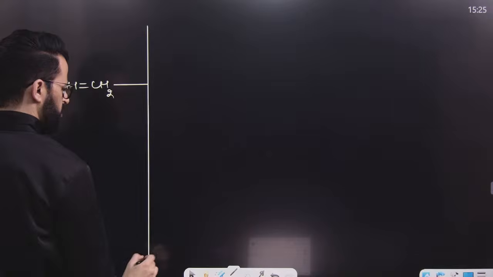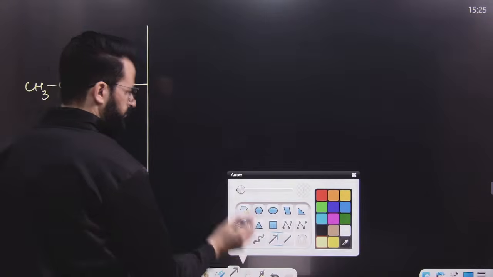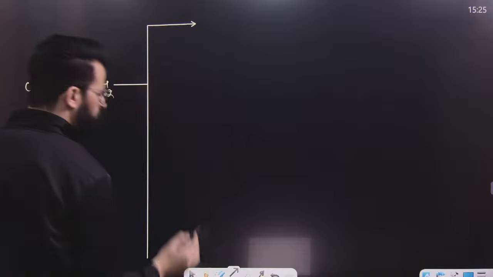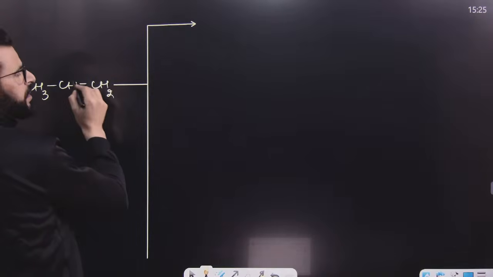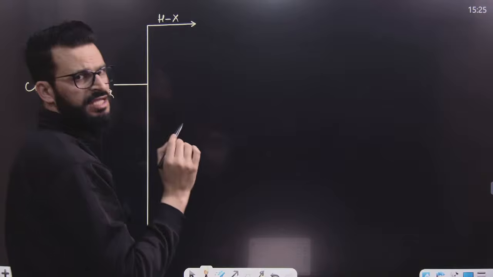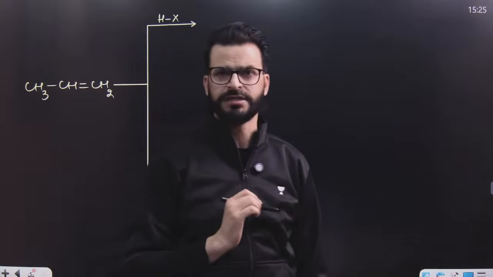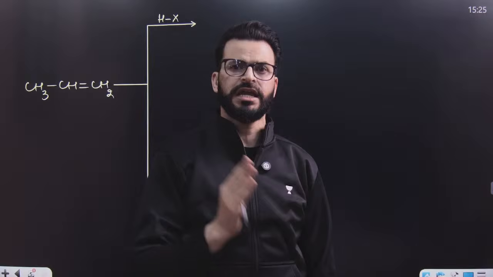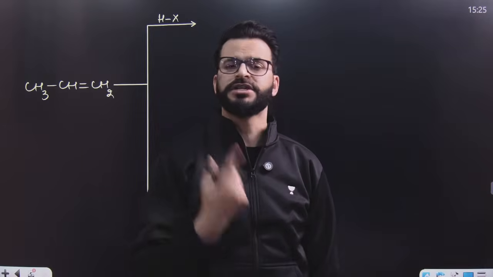Remember these reactions forever. Have a look. Tell me what will happen if this alkene is treated with HX. I mean, say HF, HCl, HBr, HI, but in absence of peroxide. Or it is HF, HCl, HI, not HBr, in presence of peroxide.